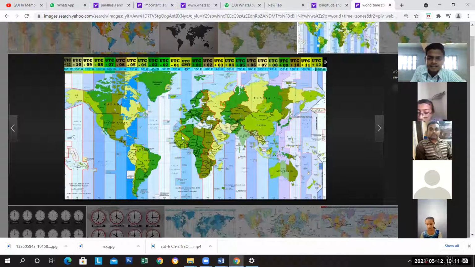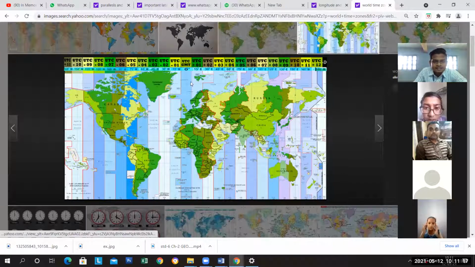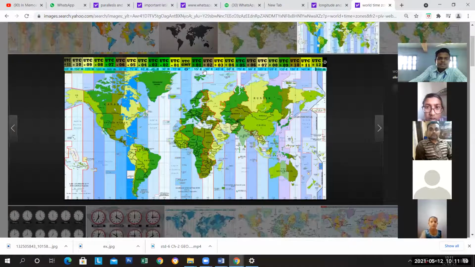The time is given here, and it is the Greenwich Mean Time, 0 degree. You can see the prime meridian, Greenwich Mean Time. Here I am going to annotate.